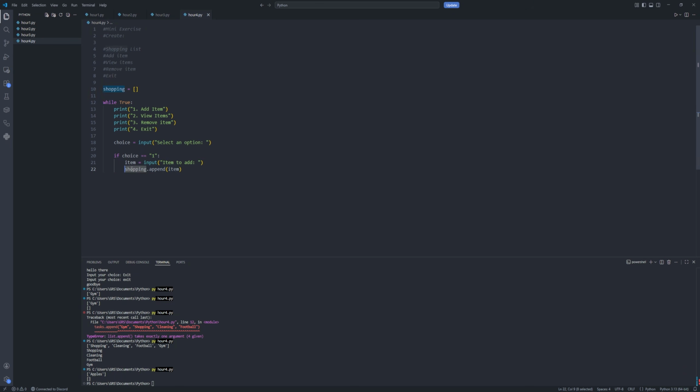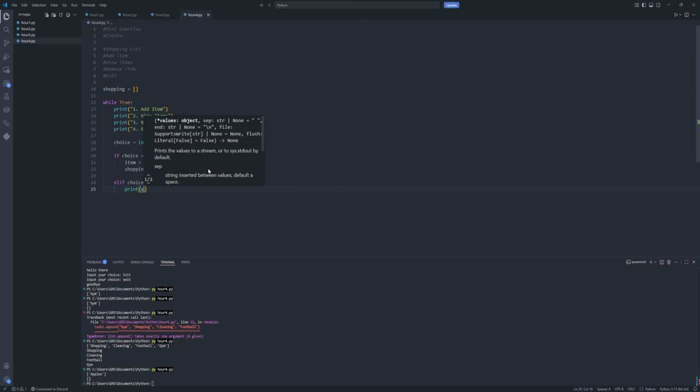Remember, this is a shopping list and we're appending the item that the user wants. Okay. Now, elif, because we have another choice, is 2. And we're going to print shopping because we want to view the items of our shopping list.